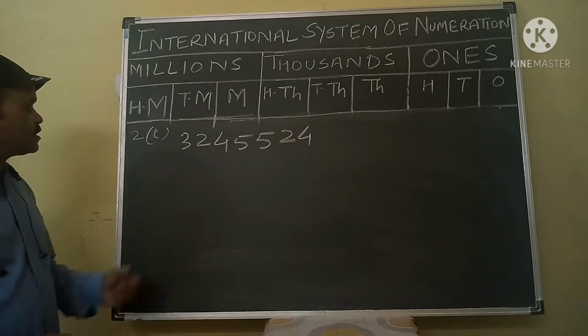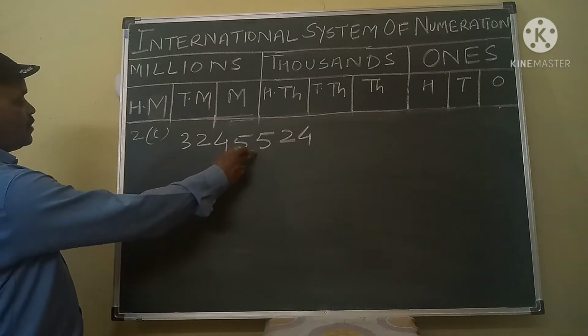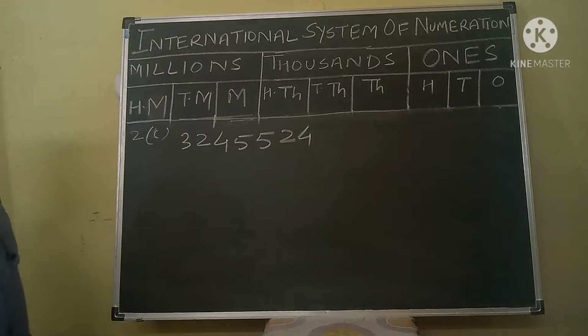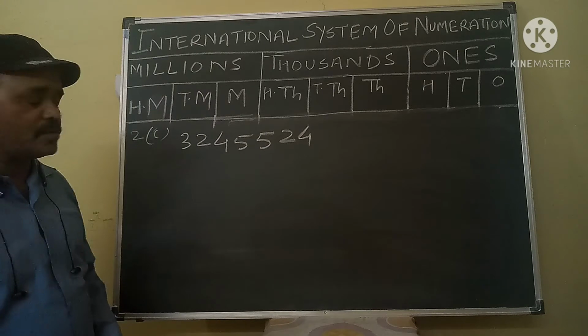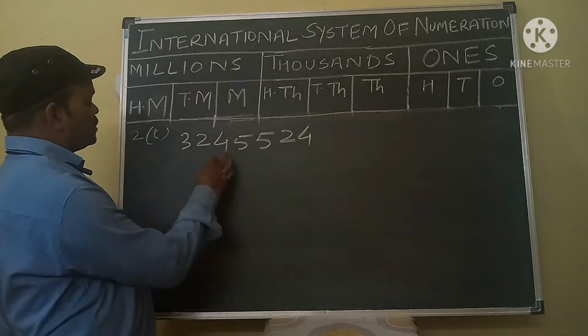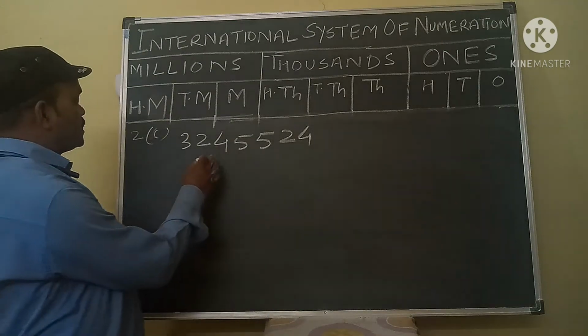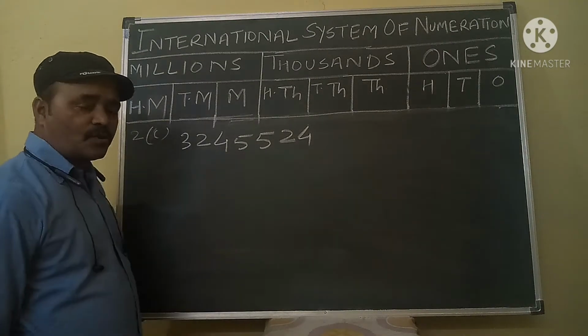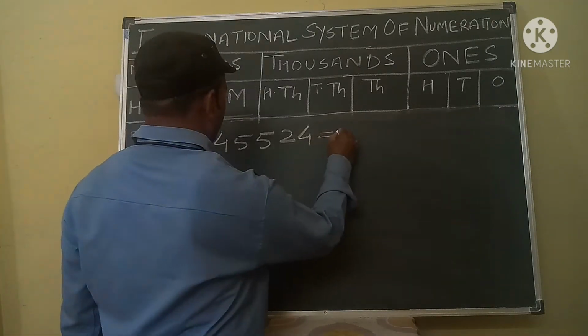Again my dear students, this is your next question, 3245524. How can you write this number in the international system of numeration? Now look here. What is your first step? First step is we will put the comma after 3 digits.